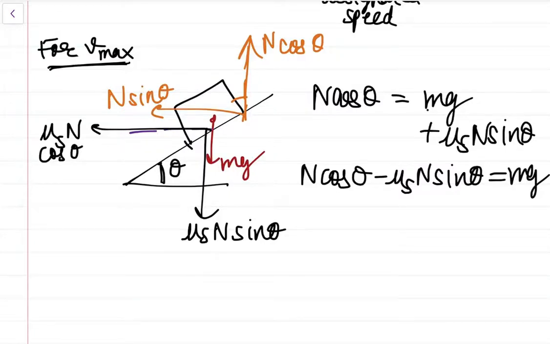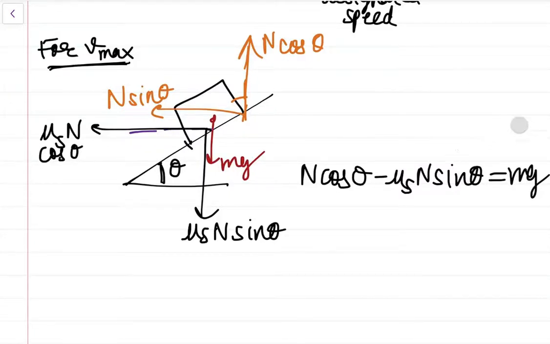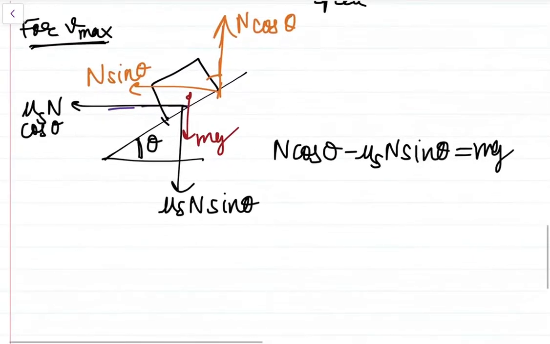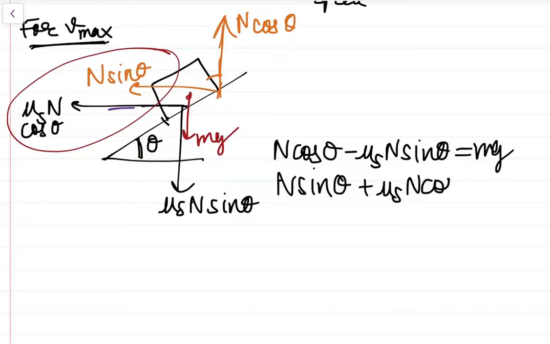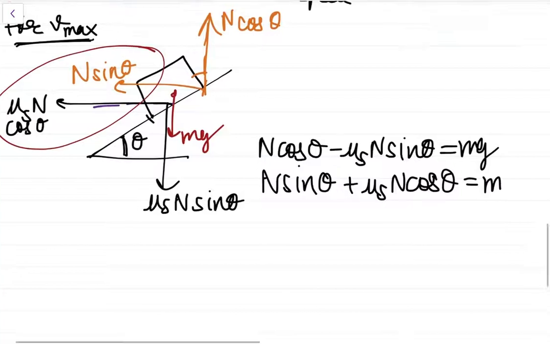Okay, so I'll just erase that, and we all know that these two components will provide the necessary centripetal force for the turning of the car. So we can write that N sin theta plus mu s N cos theta is equal to m, now what will come?